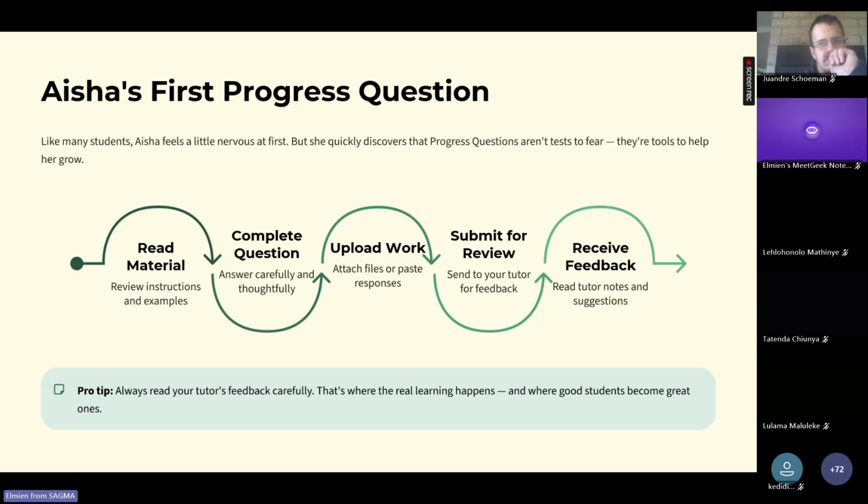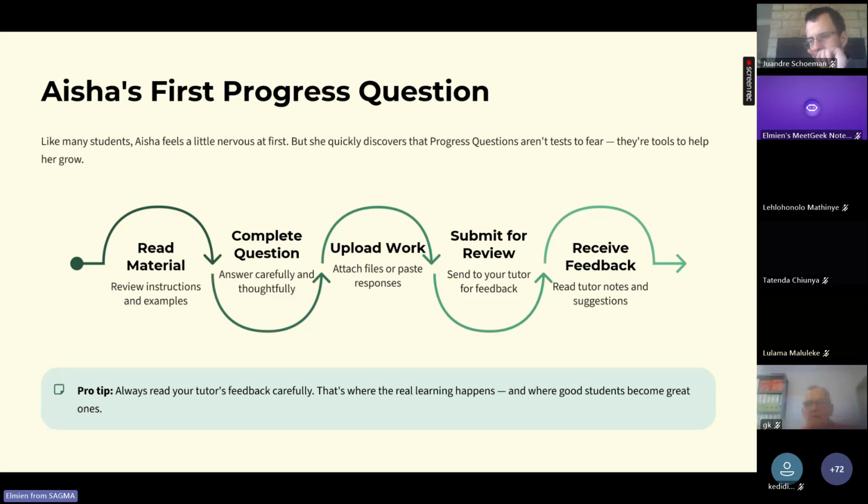Every student is marked after the deadline, which is the 30th of September, so that everyone is treated fairly and consistently. And please remember, there are avatars on the EduSims platform that are there to help you. You can just type in your questions and they will be able to assist you. If they are not available to assist you, you can always just revert back to me, pop me an email or send a request on the EduSims platform. And please always answer in your own words. Read your tutor's feedback carefully because that's where the real learning happens.